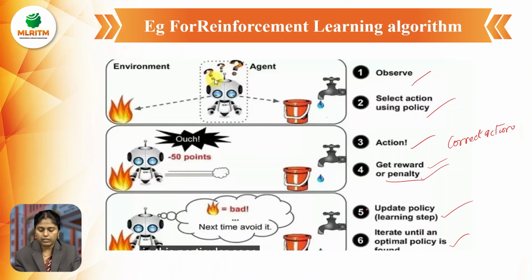These are the 6 steps that are involved in the reinforcement algorithm. In the reinforcement algorithm, we have to follow all these 6 steps while performing it. Here the environment is nothing but fire. If this agent goes in the middle, he is going to get the reward. If the agent goes near this particular environment, the fire, he is getting the penalty. And the next, this policy should be updated at each and every step to get the correct output.